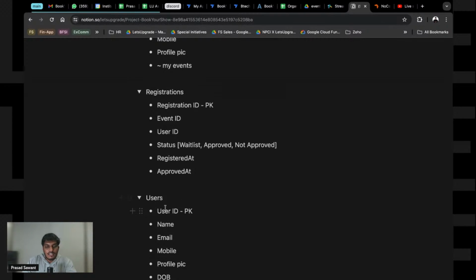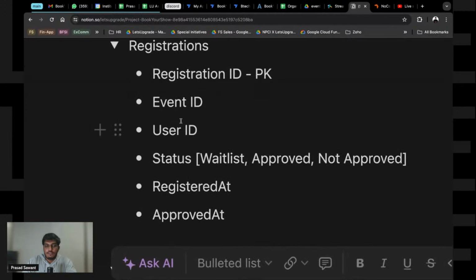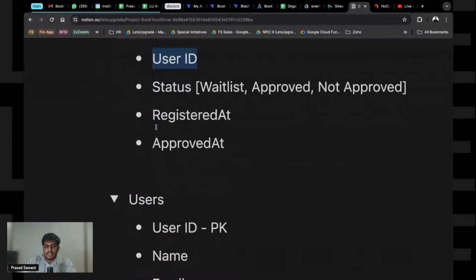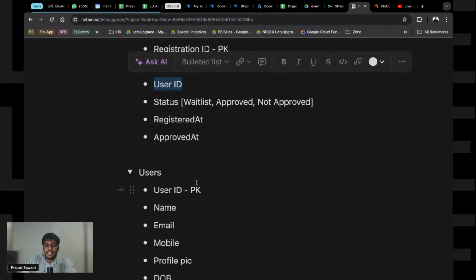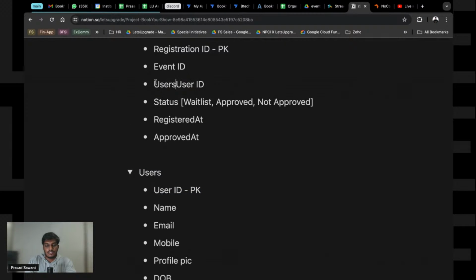Now one thing, if you see, we have a primary key. Again, this primary key needs to be used somewhere. We need to refer to it. And if you just saw, we did create a user ID right here, and that is where we need to link this primary key. So this will become our users.user_id, and this is going to be our foreign key. I hope you guys are following.